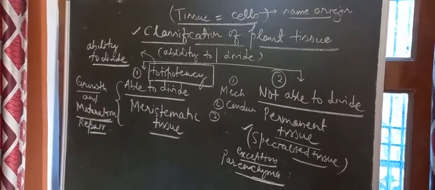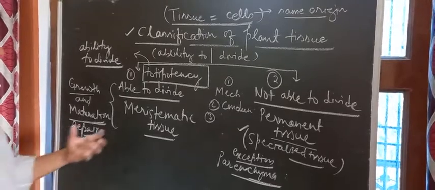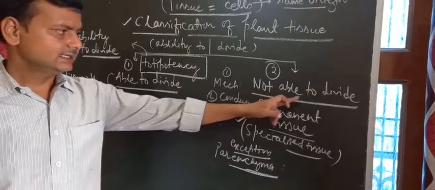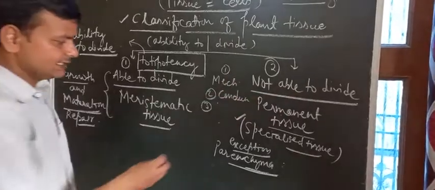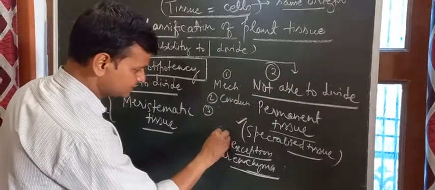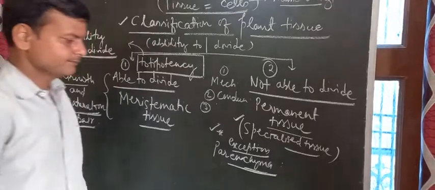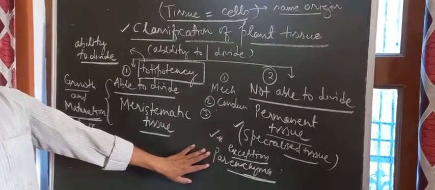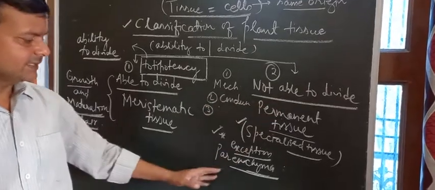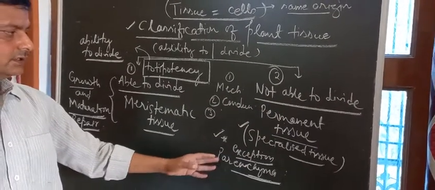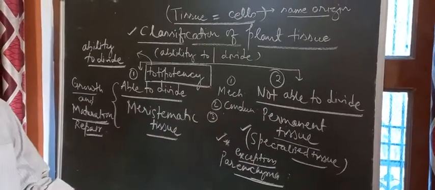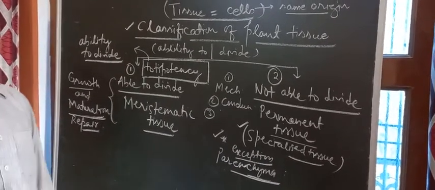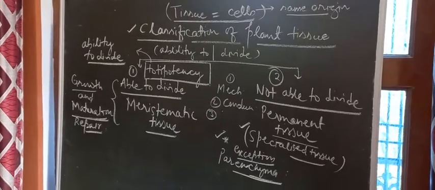They are continuously forming new cells, right? And that is why they are performing these functions. Whereas in this category, they don't have this ability except one exception. This we have to mention separately, exception. Parenchyma is a permanent tissue. So if it is a permanent tissue, it will not be dividing, but sometimes when it is required, it does the process of division. That is a type of secondary division, and this we are going to see in the coming part of our class.